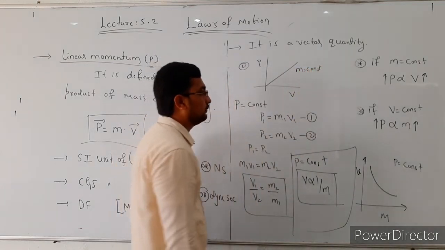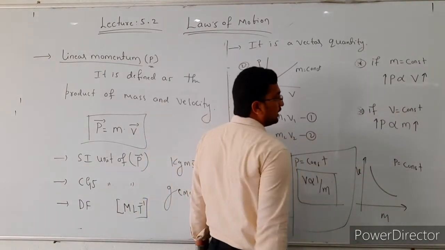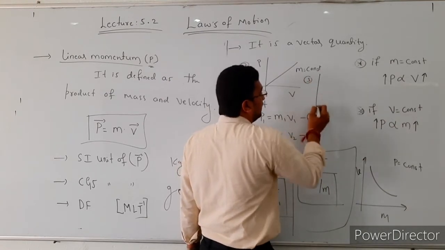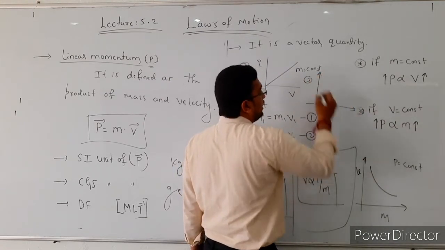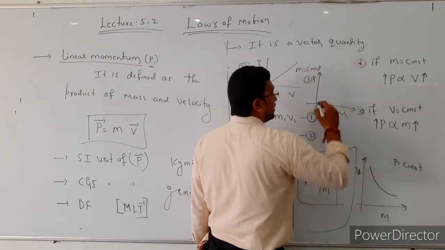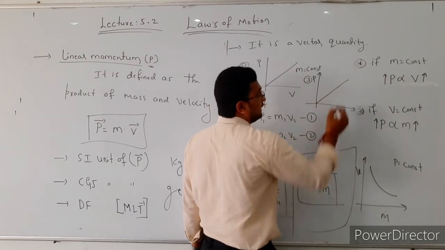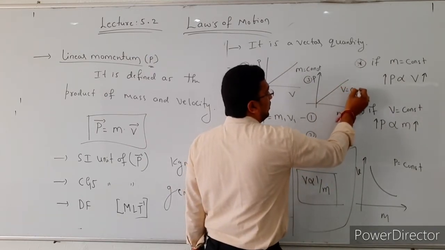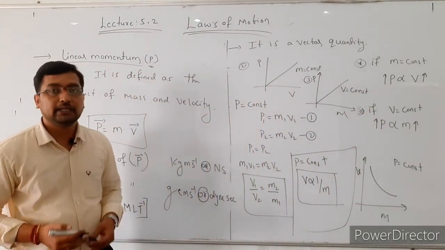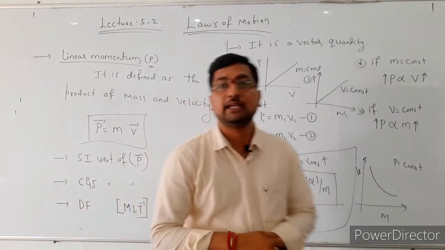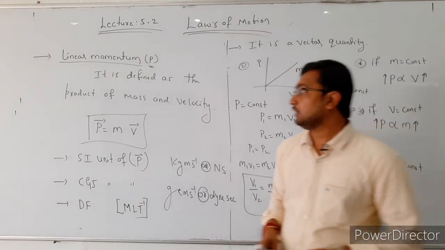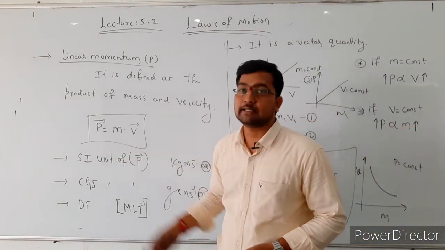And the third one, the velocity is constant, the momentum is directly proportional to mass. Here we are going to draw the graph of momentum versus mass. The velocity is constant, p is directly proportional to m, then the nature of the graph is like this. In this case velocity is constant. So this is about the linear momentum. What do you mean by the linear momentum? It is defined as the product of mass and the velocity, and the expression is p is equal to mass into velocity.